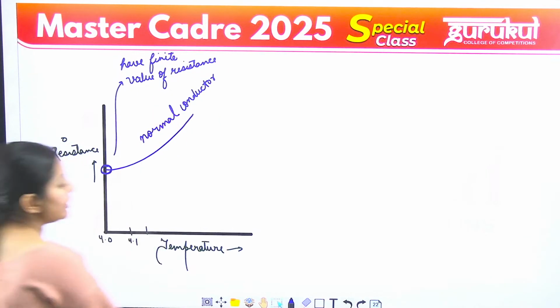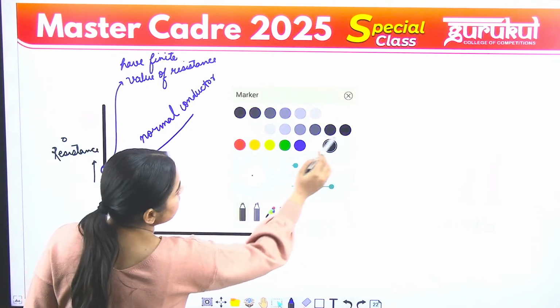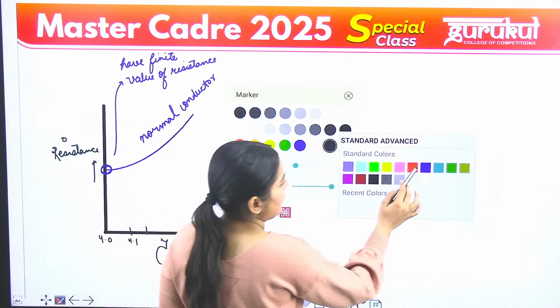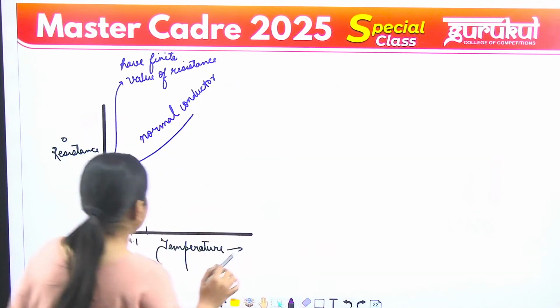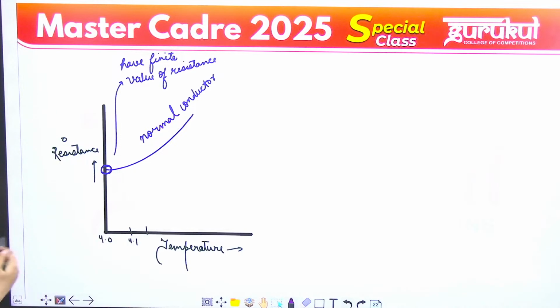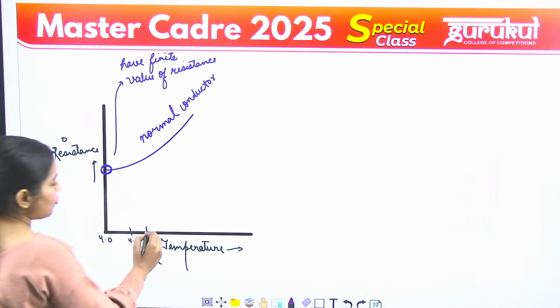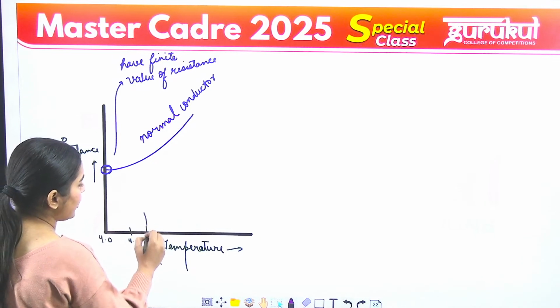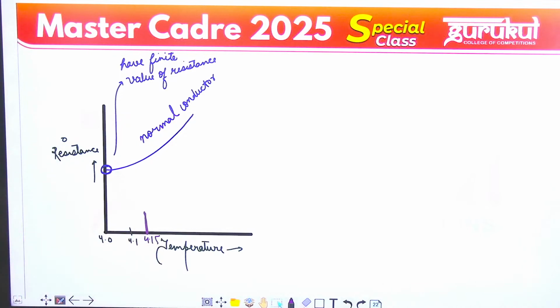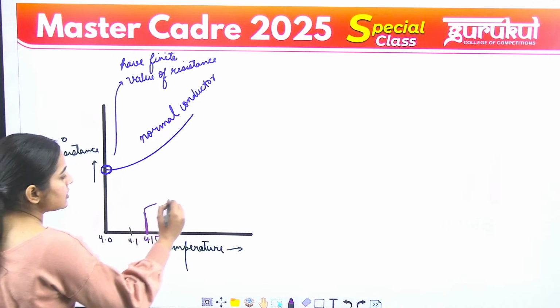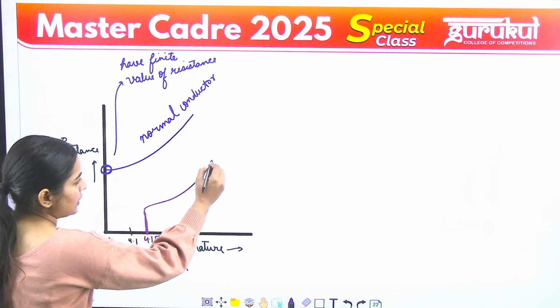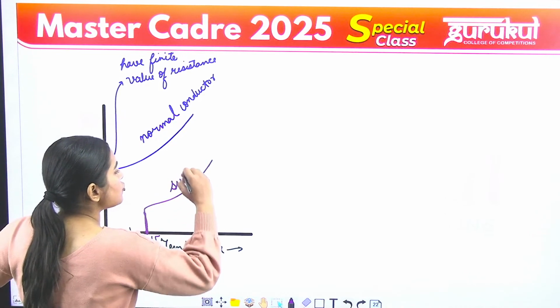But if I draw the graph for a superconductor, वो ग्राफ कैसा आता है, चलिए आइए वो देखते हैं. सुपरकंडक्टर्स lose their resistance at a particular temperature Tc. Let us suppose this is the particular temperature 4.15 at which the superconductor loses its resistance totally. This is the graph for superconductors.